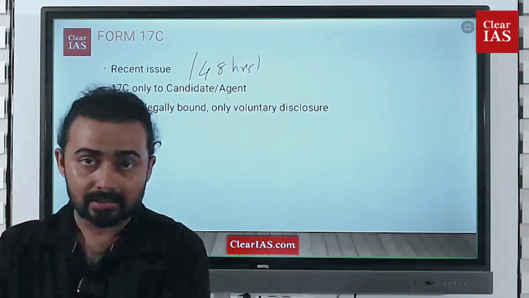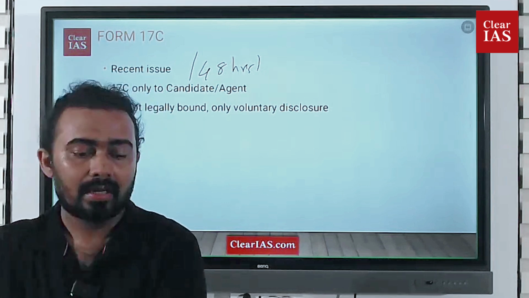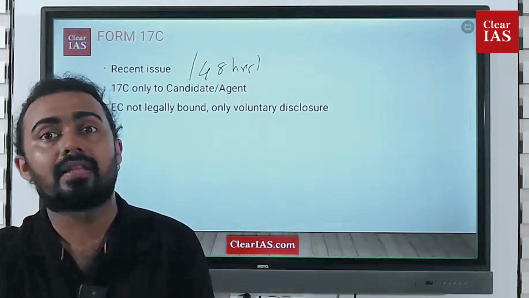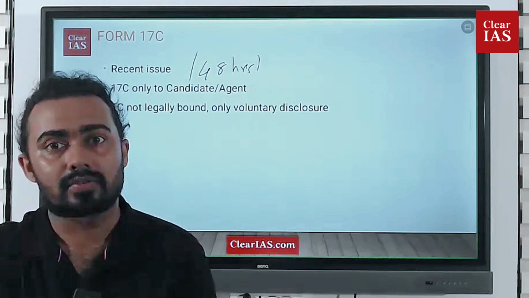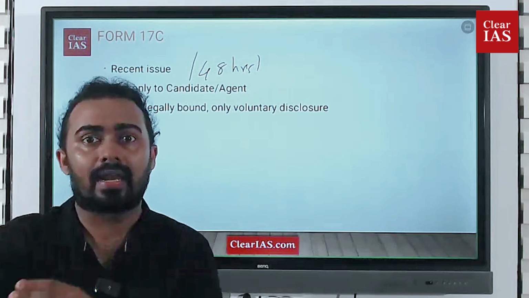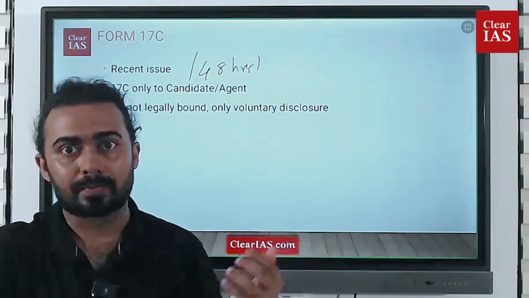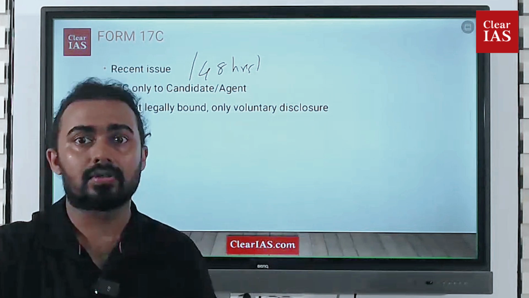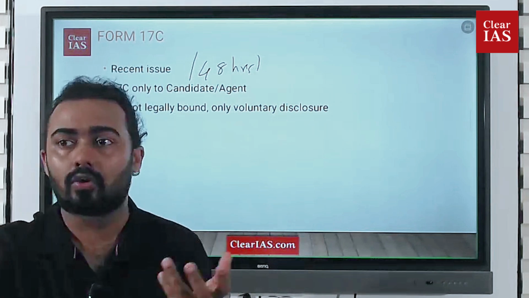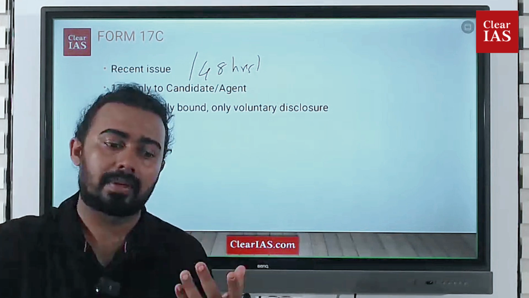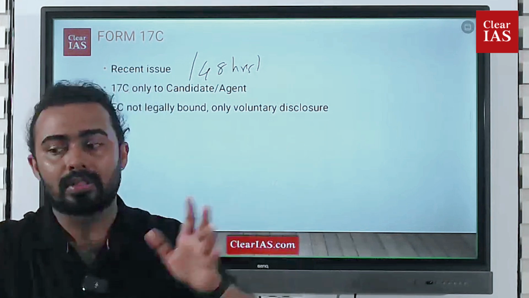And the next thing we have to keep in mind is that 17C is given only to the candidate and agent, but this only works for the rich state parties and national parties. Small parties or small individual candidates may not be able to afford this. They cannot go to each and every single booth to take the 17C because they will be alone. They don't have groups or members to do that. So that is not practical. So the ultimate solution is to upload this data.